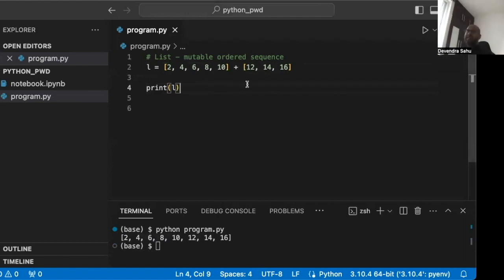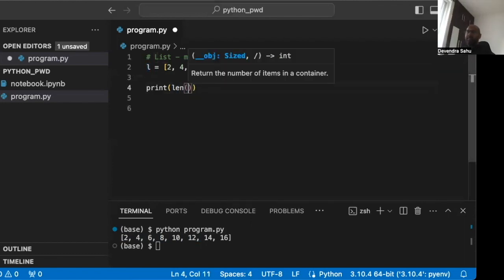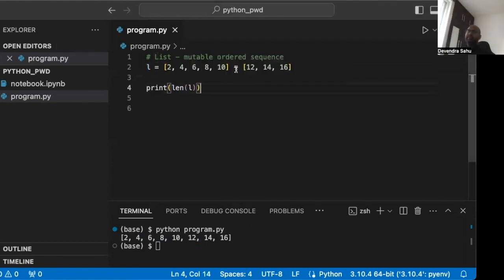We can also see the length of the list. So there's a function called length of L, and we can see 3, 4, 5, 6, 7, 8. The length is 8. Let's see that in action. And the length is 8. Right? We can also run some of the functions in Python on a list.